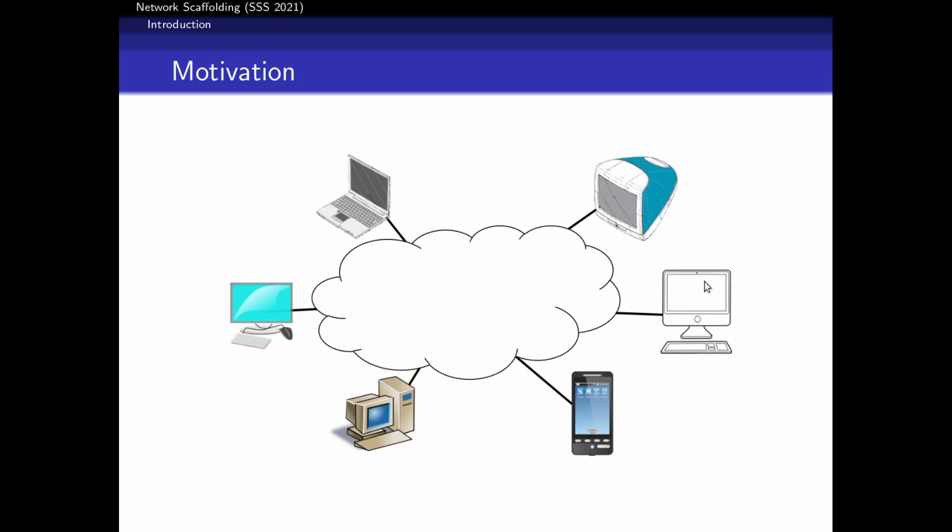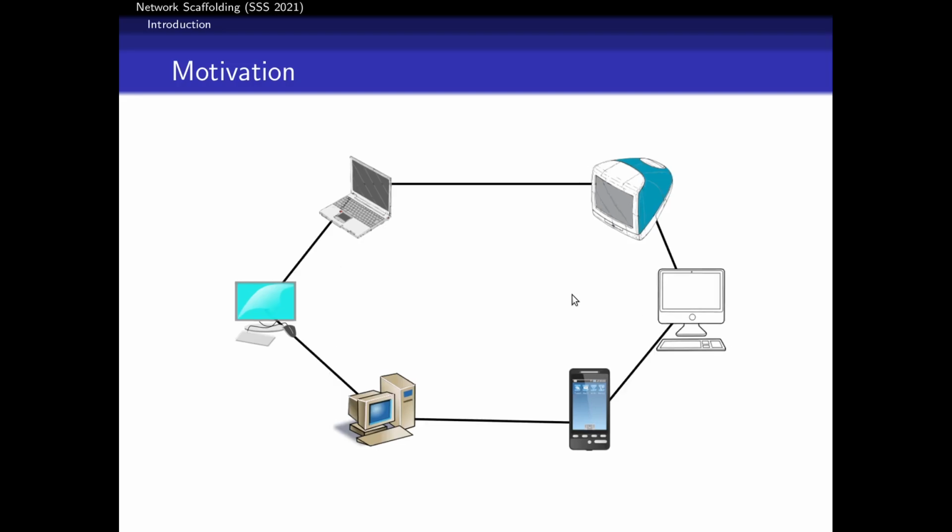And so I can't actually, through the physical links, create direct connections with any of these other devices inside my network. However, if I'm using logical links, I can say, okay, over top of these physical links, I want you to create a logical link that makes it look like I have a ring topology. So even though this mobile device isn't physically connected directly to this PC, if we know the IP address, we can make that logical link to connect the two devices.